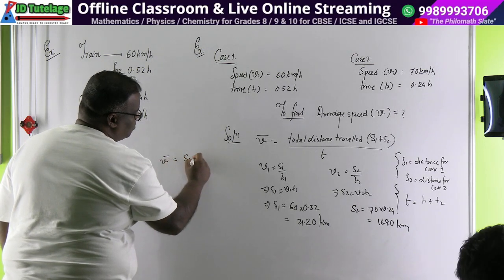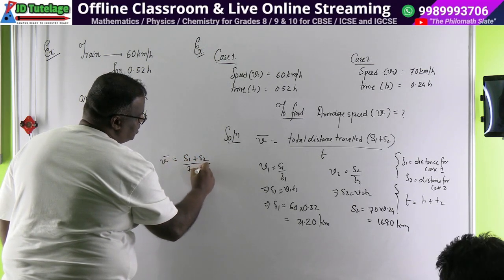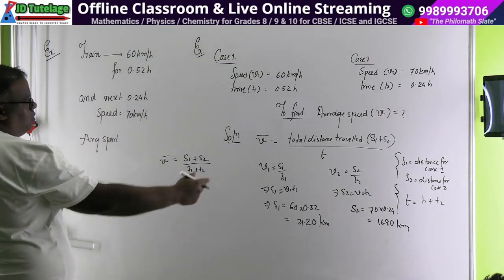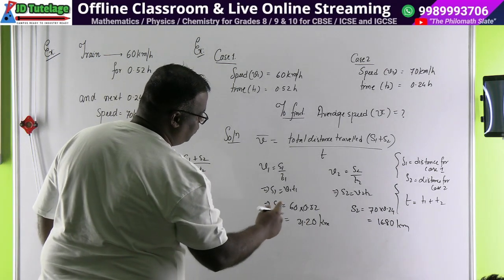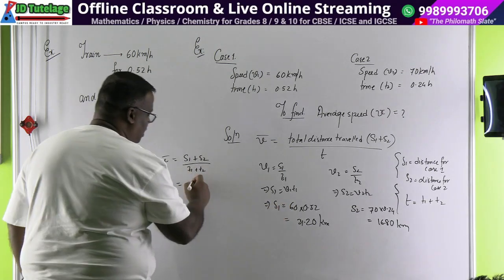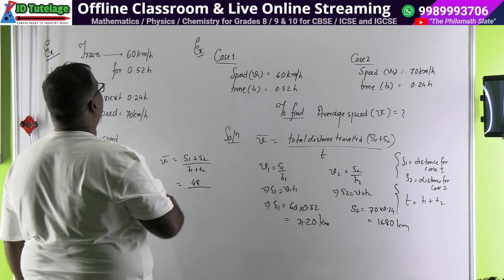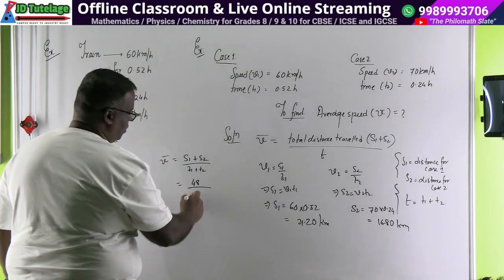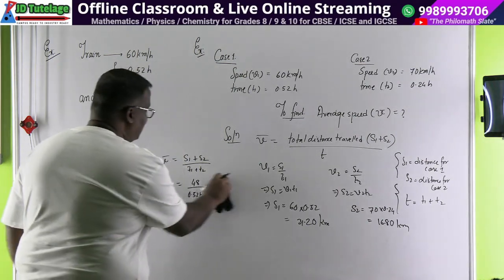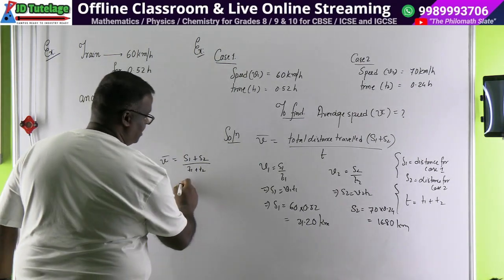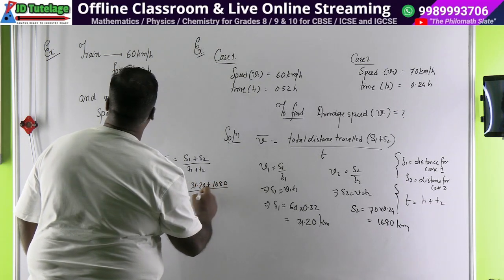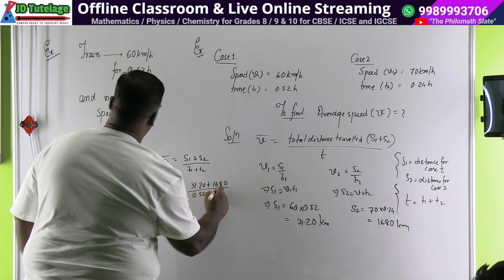Now let's find V bar. V bar is equal to S1 plus S2 divided by T1 plus T2. Let's find S1 plus S2: 31.2 and 16.8 gives 48 kilometers, divided by 0.52 plus 0.24. Many children will say, no sir, we didn't understand how you got this. 31.20 plus 16.80 divided by 0.52 plus 0.24.